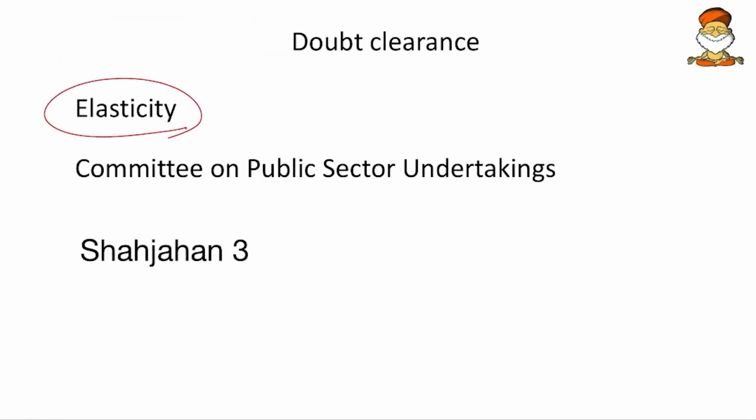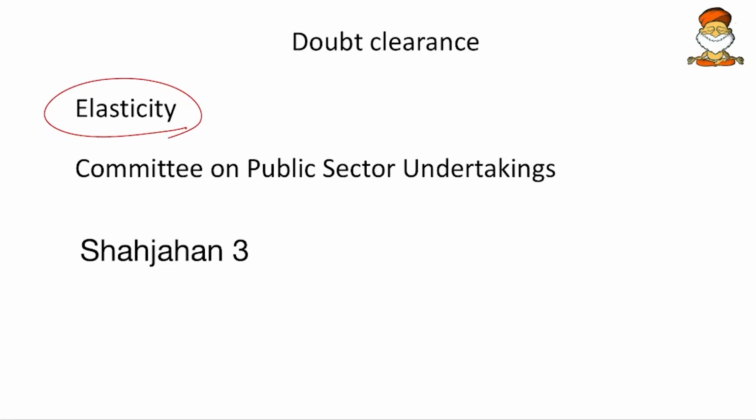So first one was the elasticity. Elasticity is not the ability of an object to deform, but once it deforms, the ability of the object to come back. That is the proper definition of elasticity. So if an object is not brittle, the solid is having the highest elasticity. If it is brittle, it breaks. Else it comes back to the original form.